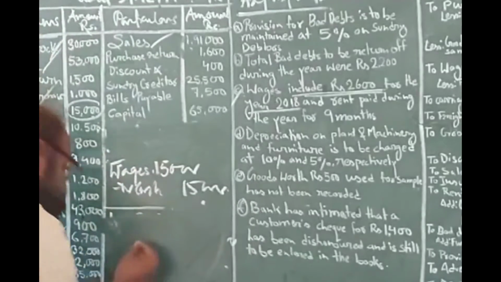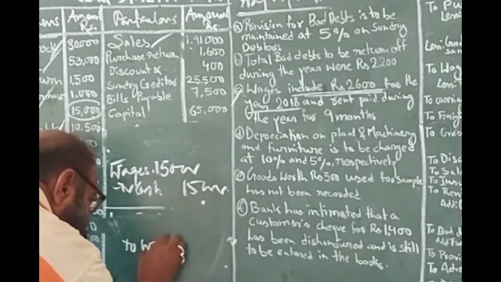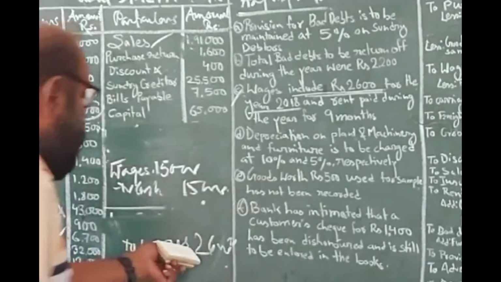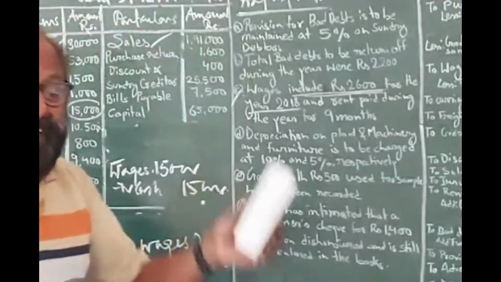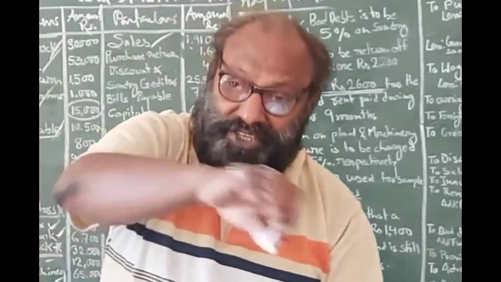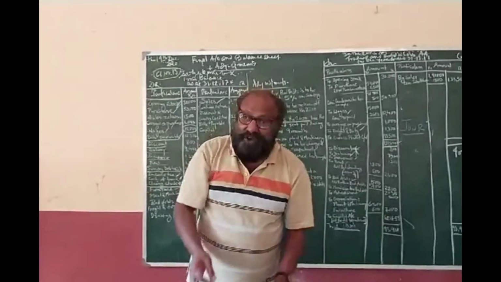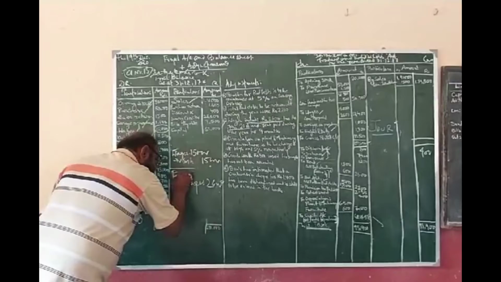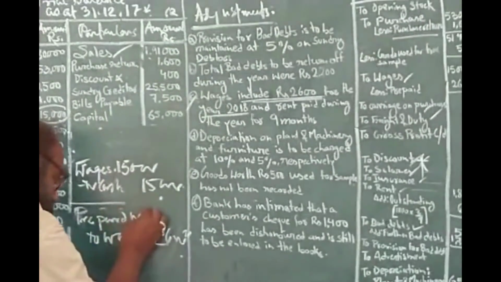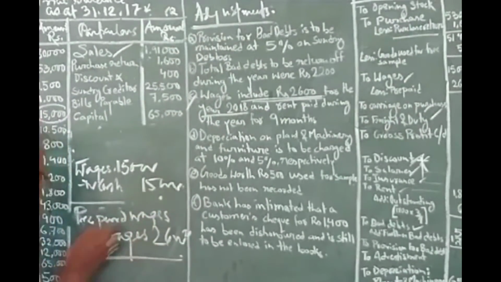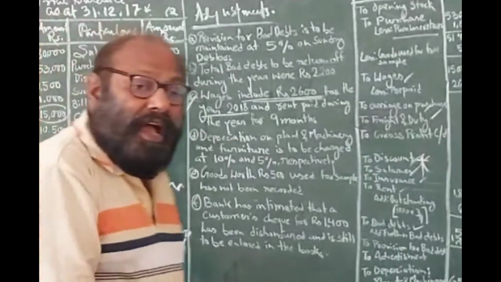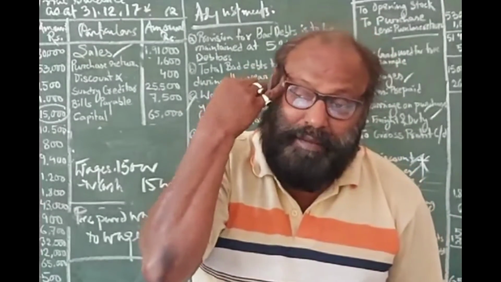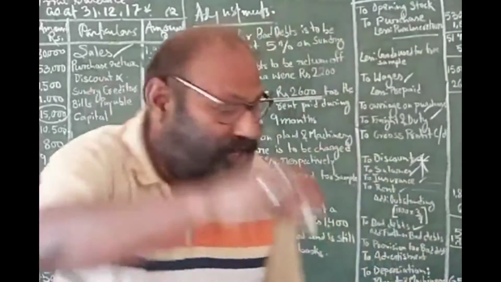So wages this year should be reduced by this amount. Whenever we are matching cost against revenue, we have to deduct this amount because it is not the expenditure of this year. Clear? And what should be debited? Prepaid wages debit. This prepaid wages is my asset because I have not got the service, but I have paid the amount to the employee. Yesterday I told you.